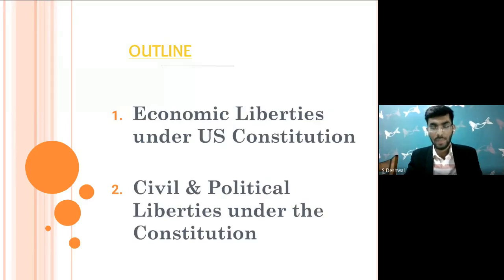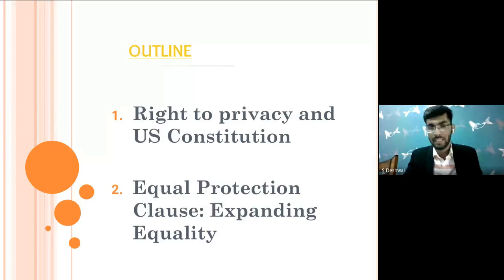We need to look into what those exceptions are. The third thing we'll be learning during this course is the economic liberties under the US Constitution. When I say economic liberties, it means the right to enter into any contract, and in addition it also covers labor law. For example, what if the state government, meaning the respective state governments of the United States, and when I say federal government, I mean the federal government of the United States. Furthermore, we will be looking into the various civil and political liberties granted to US citizens by the US Supreme Court or provided under the Constitution.